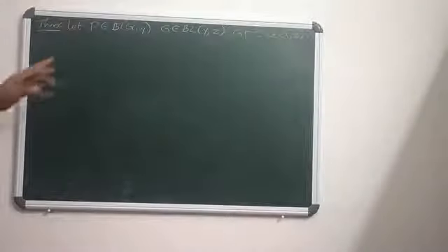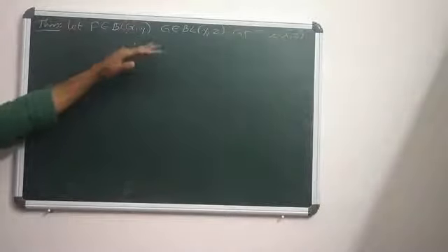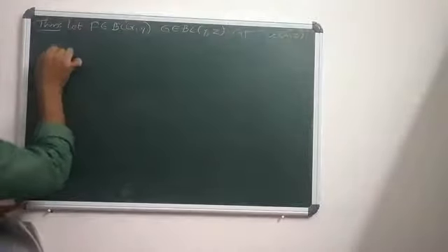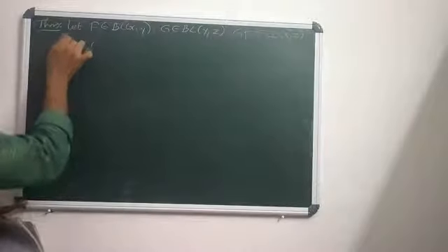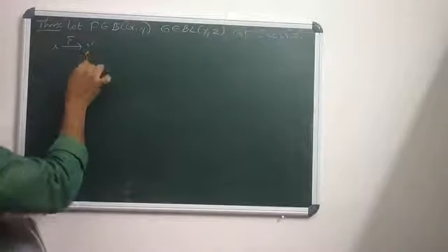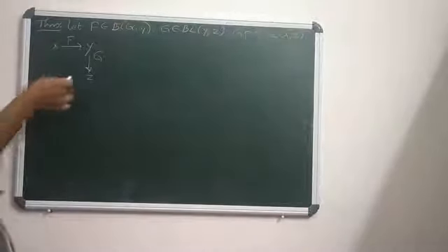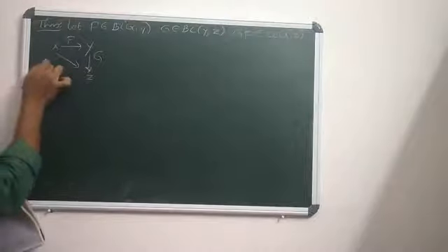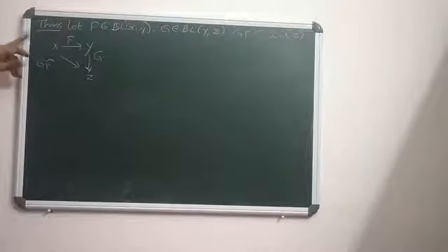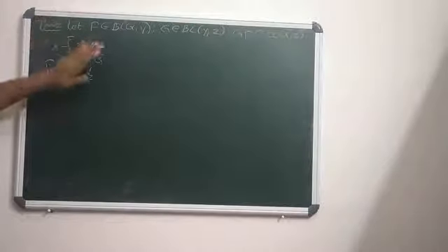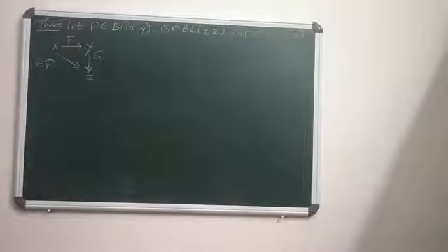So this is an important result. Let F be a bounded linear map from X to Y, and G again a bounded linear map from Y to Z, where X, Y and Z are any normed linear spaces. Then their composition, G composition F or GF, is a compact linear map from X to Z whenever one of F or G is compact. So how to prove this one? That's our second result.